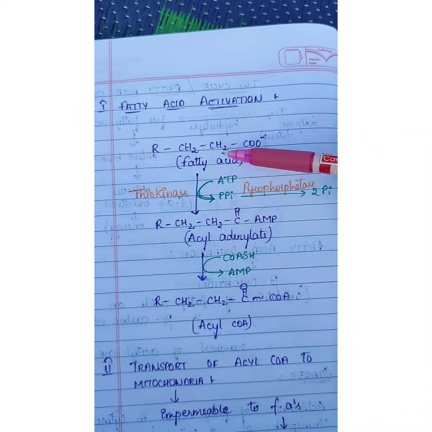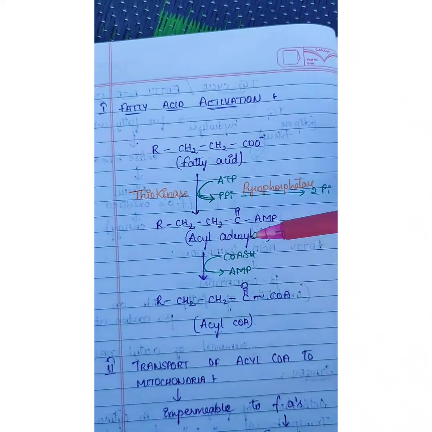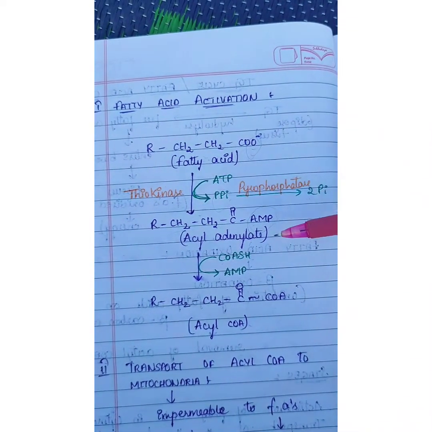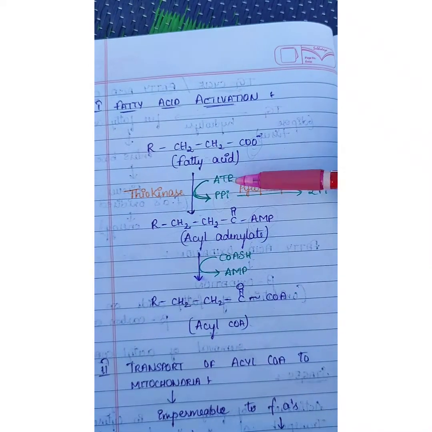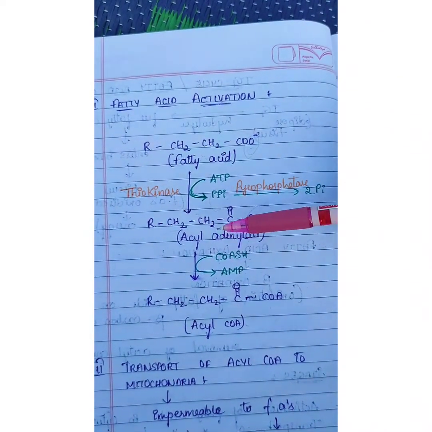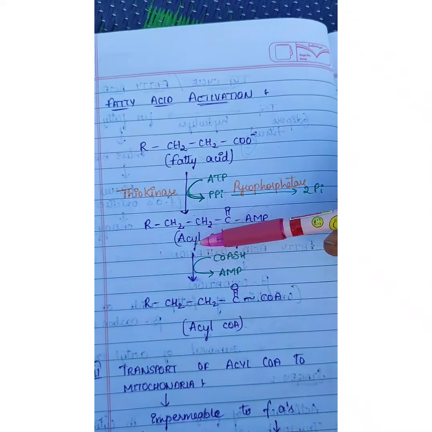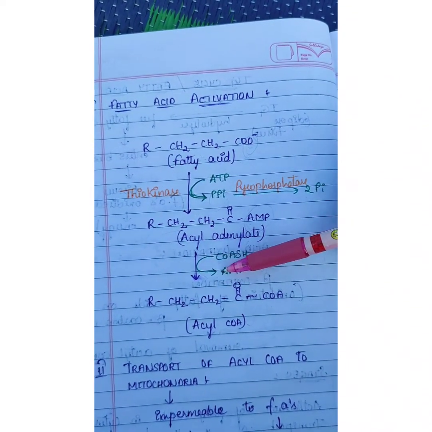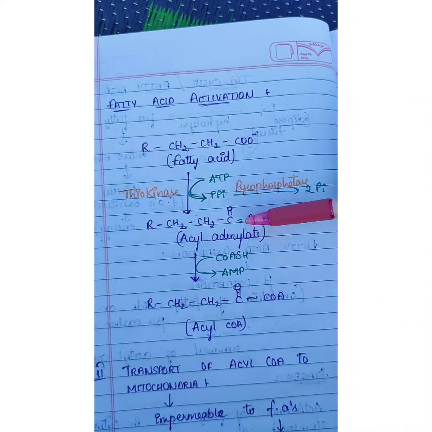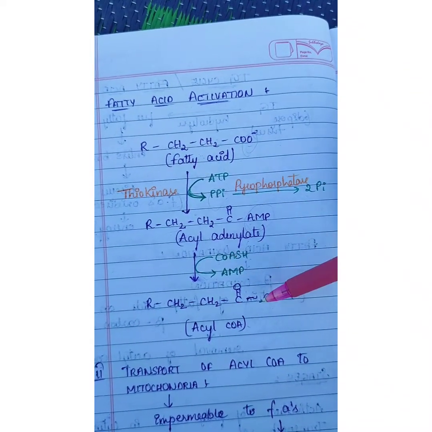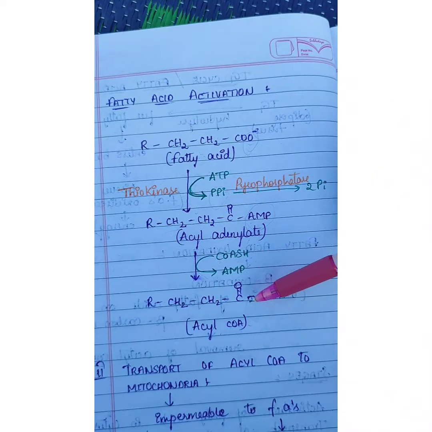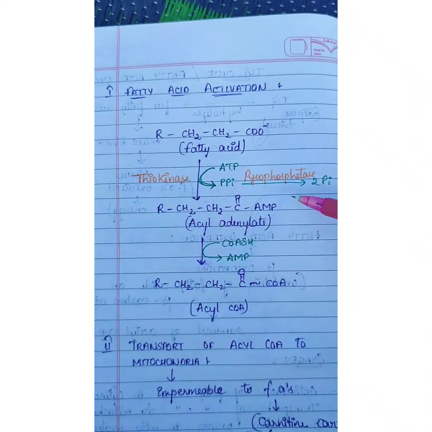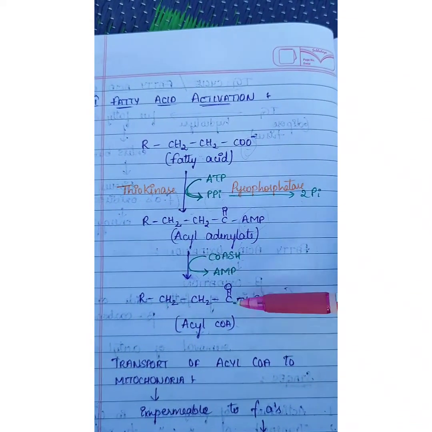So fatty acids will be converted to acyl adenylate, with ATP releasing pyrophosphate, and this acyl adenylate will be converted to acyl-CoA by taking coenzyme A and removing this AMP. In place of AMP, this coenzyme A is bonded, a high energy bond. So finally in the first step we get acyl-CoA.